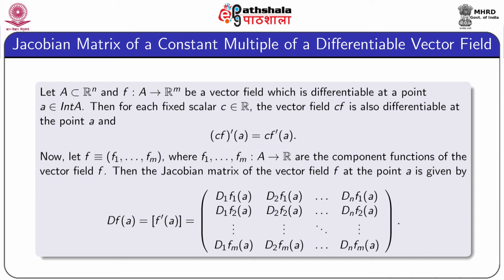Now, let the components of f be f1, f2, fm. So, clearly f1, f2, fm are scalar fields defined on the set A. Then the Jacobian matrix of the vector field f at the point a is given by df(a) equal to the matrix f'(a), equal to the m by n matrix whose first row is d1 f1(a), d2 f1(a) up to dn f1(a). In the second row, f1s will be replaced by f2s and so on.